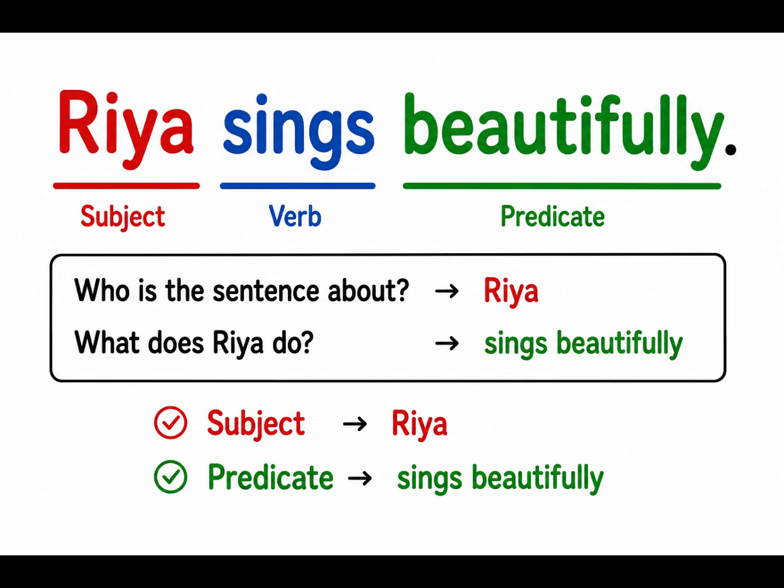Ria is the subject because I'm speaking about her. And what I'm speaking about her becomes the predicate, that is, sings beautifully. Of course, this is a sentence because it gives me the complete sense and the words are arranged systematically. And this sentence has a subject and a predicate of its own.